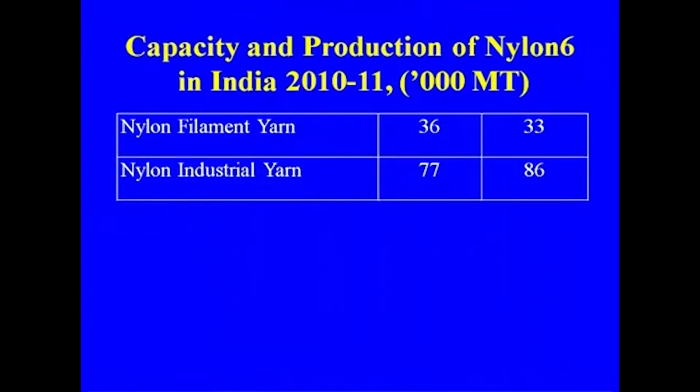This is the capacity and production of nylon 6 filament yarn and nylon industrial yarn.